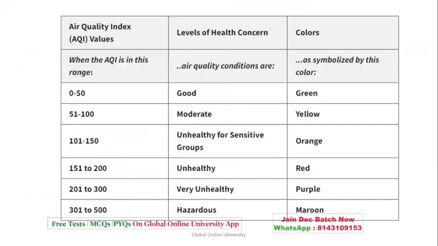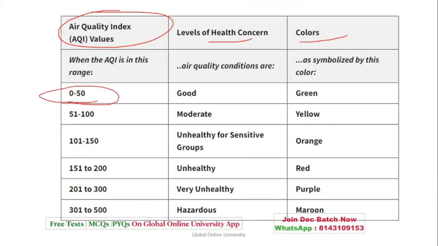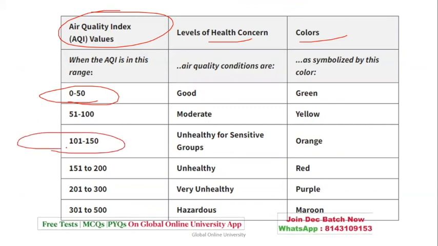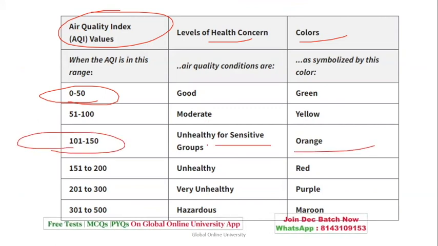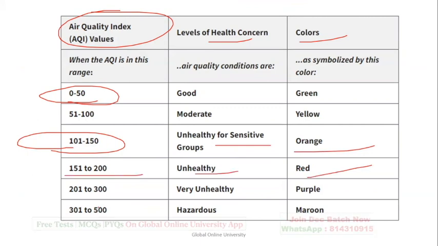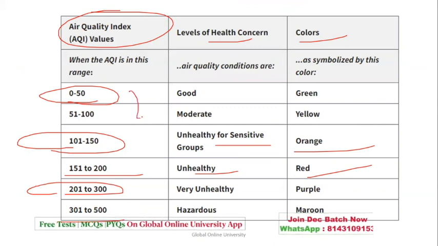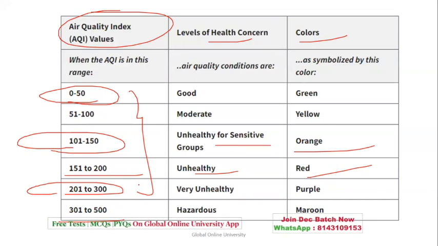Here also I've given a new table in the form of the air quality index, the levels and the colors. So 0 to 50 indicates good, green in color; 51 to 100 moderate, yellow in color; 101 to 150 unhealthy for sensitive groups, orange in color; 151 to 200 unhealthy, red in color; 201 to 300 very unhealthy, purple in color; and maroon represents hazardous. You can get a question based on this air quality index, either with the levels or with the colors, so you should be aware of this.